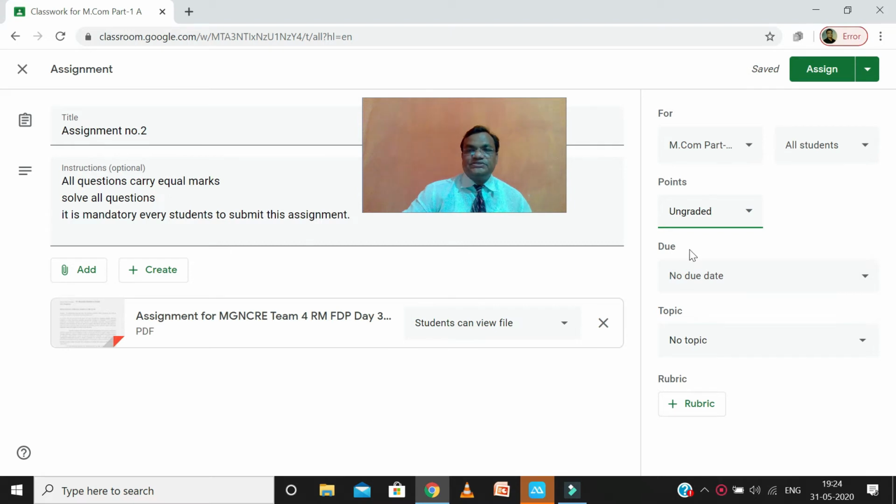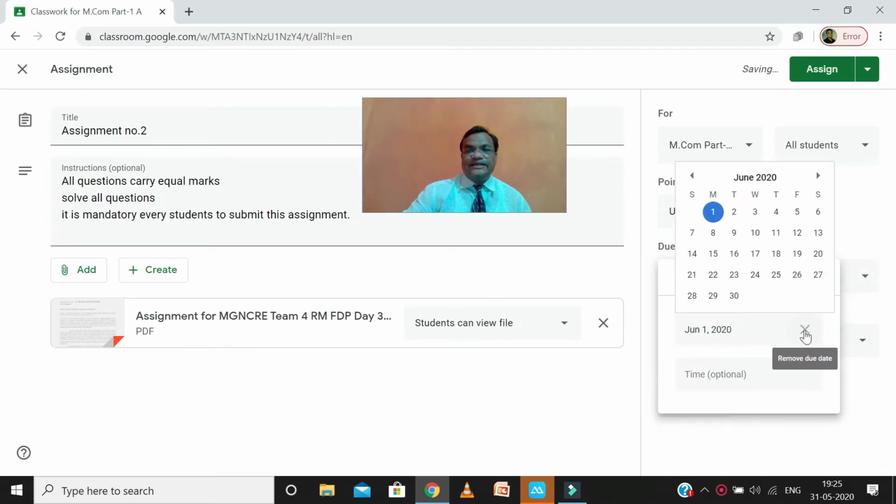Now teachers can decide here the due date. Any date he can decide here, the due date and also the time. So how will it be written? So click here and write here. A calendar will appear here, and you can see today's date.